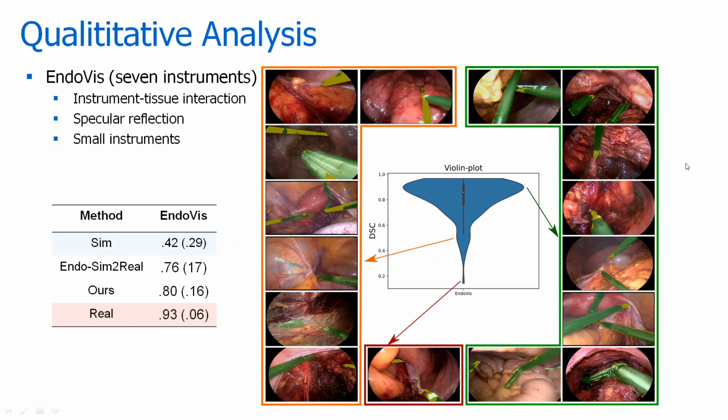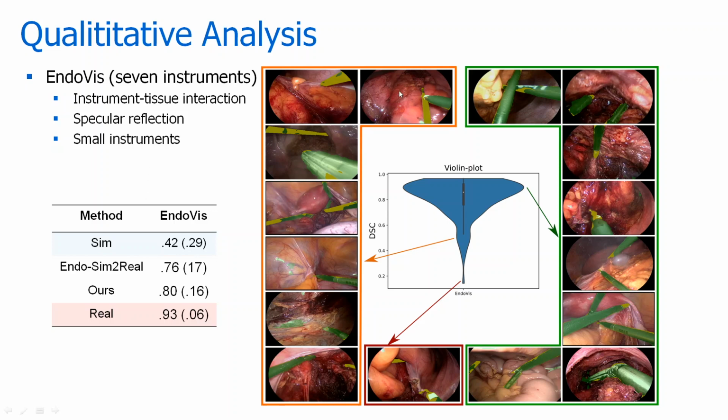This green is for the high peak of the violin plot, orange is for the middle part, and red denotes the worst performing cases. Within the images, the green color represents the network predictions and the yellow represents the under-segmented regions.